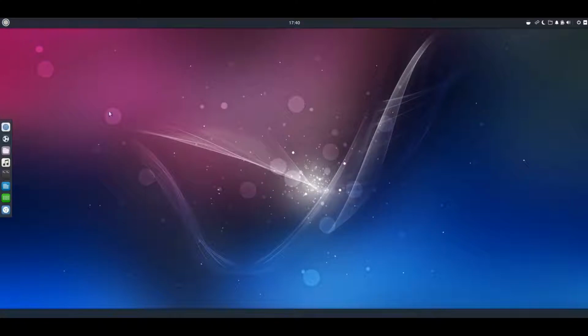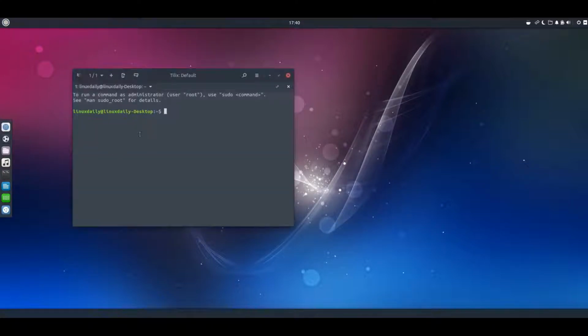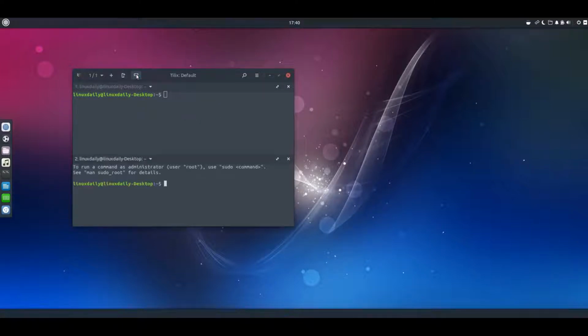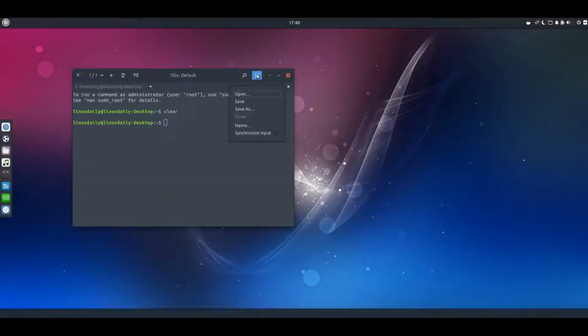See what the terminal looks like. To run a command as an administrator, user root, use sudo command. I already know that. See if the terminal is just as customizable. That didn't work. Ooh, that's a nice feature.